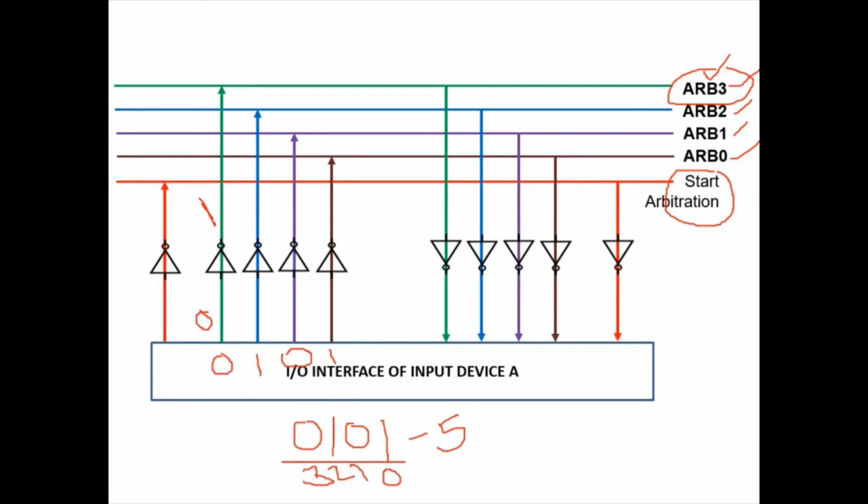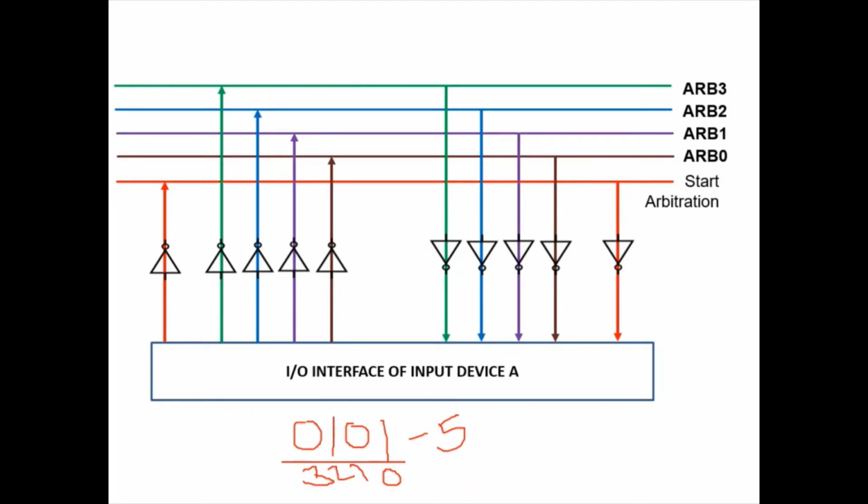Now this one will go to arbitration 3, and when it is received back on the right green color line, we read it back. When we read it back it is 1, but when it passes through this NOT gate, it becomes 0 again. Since every outgoing line as well as incoming line has a NOT gate, double negation is nothing but no negation at all. That means we can directly neglect these NOT gates. So the arbitration process is just like this. We neglect the NOT gate.